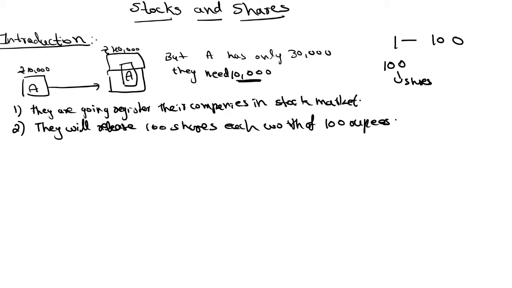So the public is going to purchase the shares. One person can purchase 50 shares or 20 shares or 30 shares, according to his financial conditions. When people purchase shares, they need to pay the amount, right? Suppose 3 persons purchase 100 shares in total, then how much will they get? They will get 10,000.